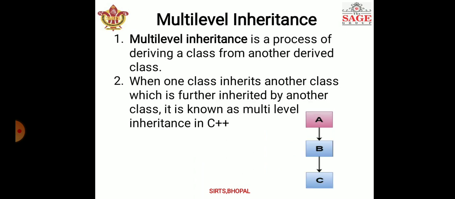After that we discuss multi-level inheritance. Multi-level inheritance is the process of deriving a class from another derived class. Here you can see A is the base class, B is derived from it, and further C is the derived class of B. When one class inherits another class which is further inherited by another class, it is known as multi-level inheritance. Here you can see the diagram.